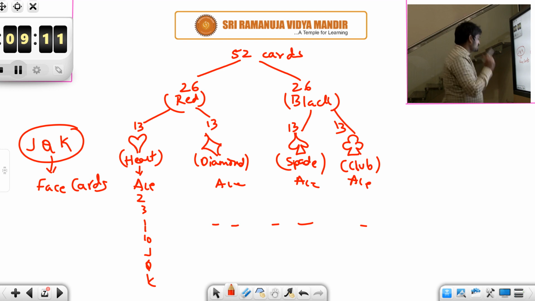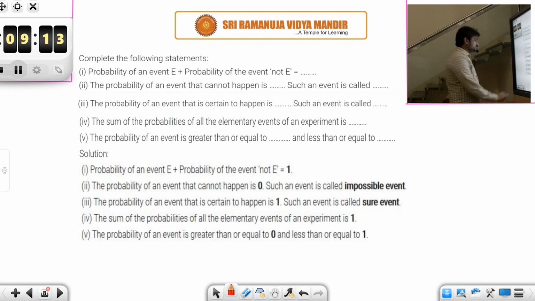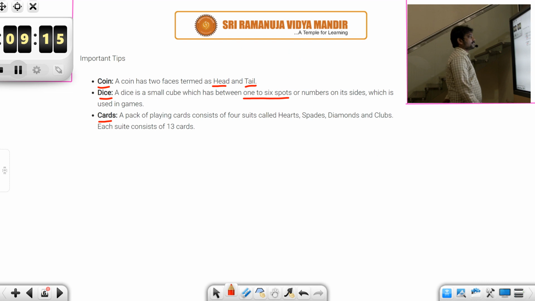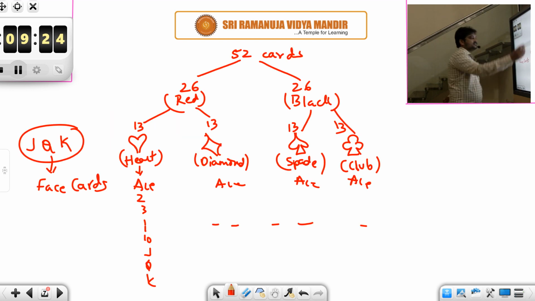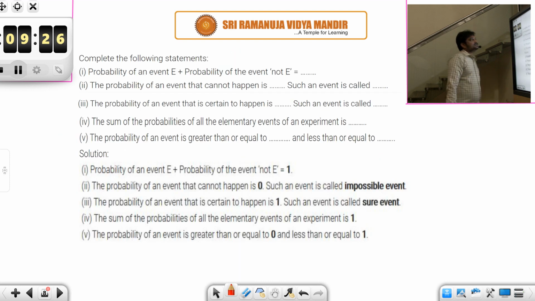Okay, so let's look at the next. A pack of playing cards consists of 4 suits called hearts, spades, diamonds and clubs, and each suit consists of 13 cards. Remember this one. So let's look at the next.